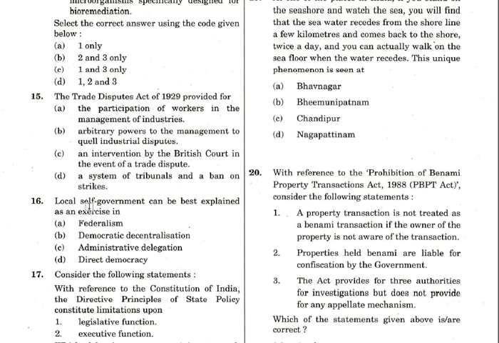Make a note. Local self-government can be best explained by this. Again, a direct easy question. Local self-government is something like the panchayat system and all these things, and it is actually democratic decentralization. Because it's decentralized, it's already there in the province diarchy system and all the government acts which you learn. It's a combination of polity plus history question. Federalism is like center and state. Administrative delegation is like just delegating some work. And direct democracy is a totally different thing. So democratic decentralization is the best possible answer for this.